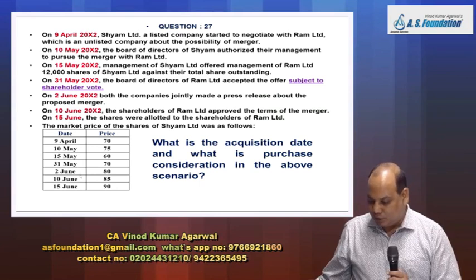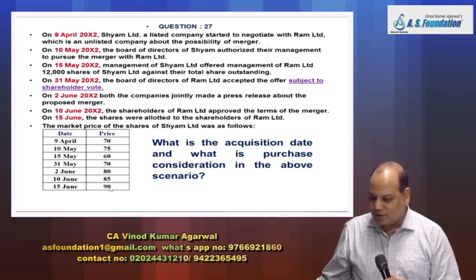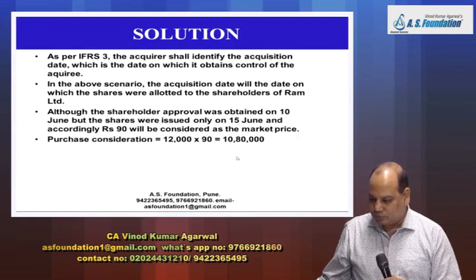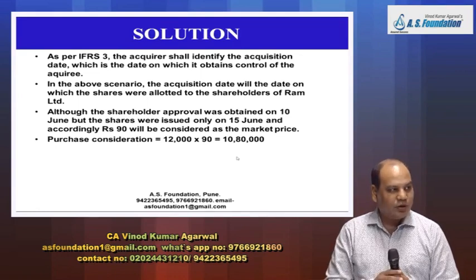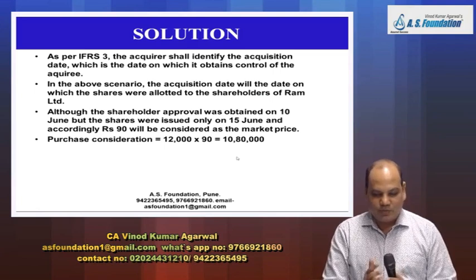And then we'll take 15 June price, somewhere below 90. 90 into number of shares. How many shares were acquired? 12,000 shares were acquired. So multiply by 12,000. 10,80,000. You want to write the answer or only understand? Right. Then write briefly.